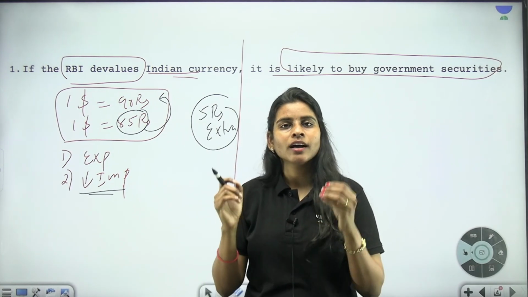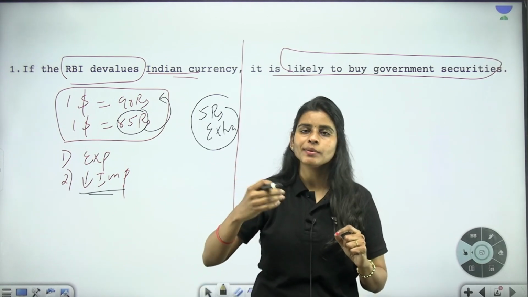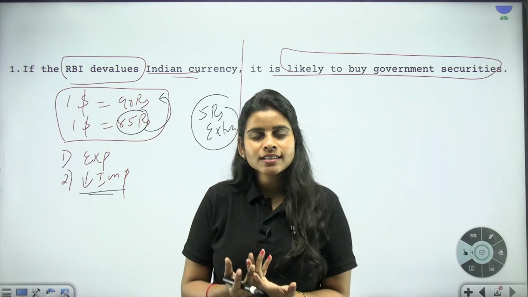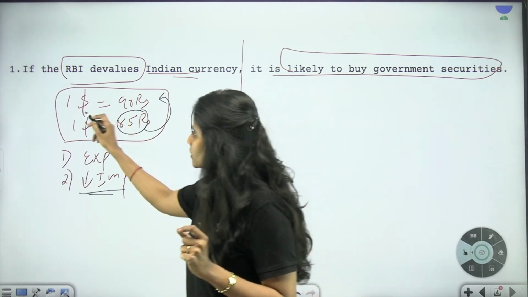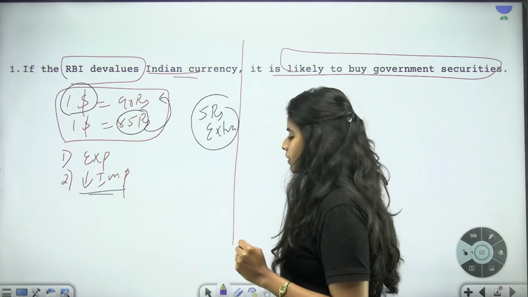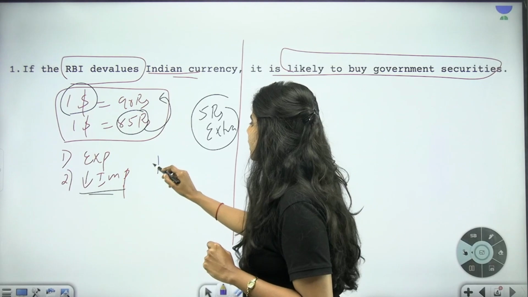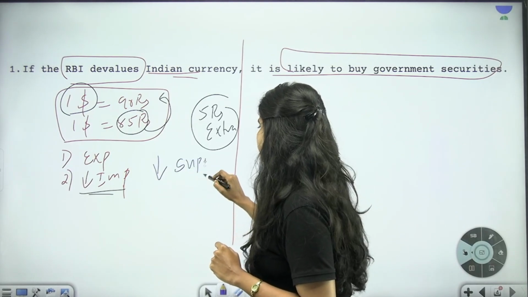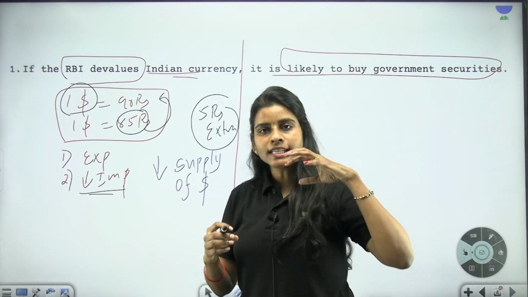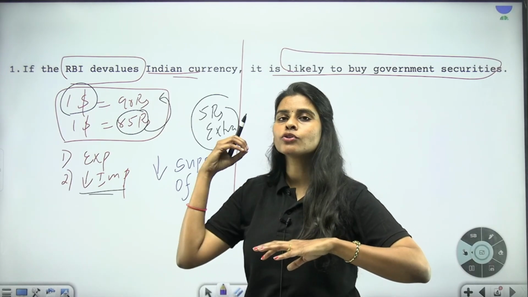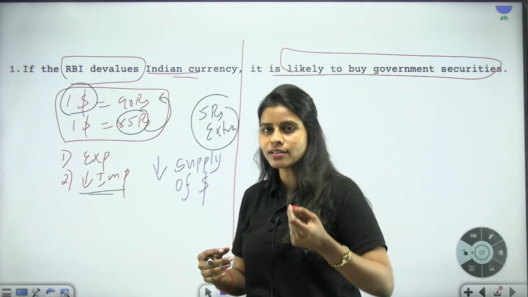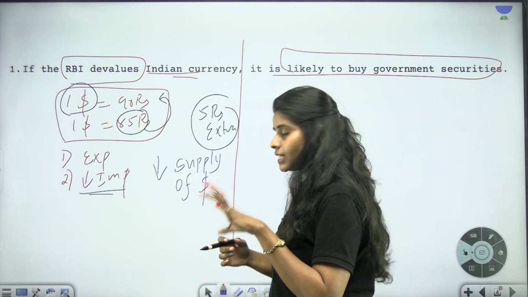How is it going to do that? In order to decrease the value of Indian currency, it should probably increase the value of the foreign currency, say for example, the dollar. If RBI wants to go for devaluation, the first thing it will do is decrease the supply of dollars. Whenever the supply of dollars decreases and is not able to match the demand, the value of dollars will increase. When the value of the dollar is increasing, the value of the Indian rupee will decrease, right?